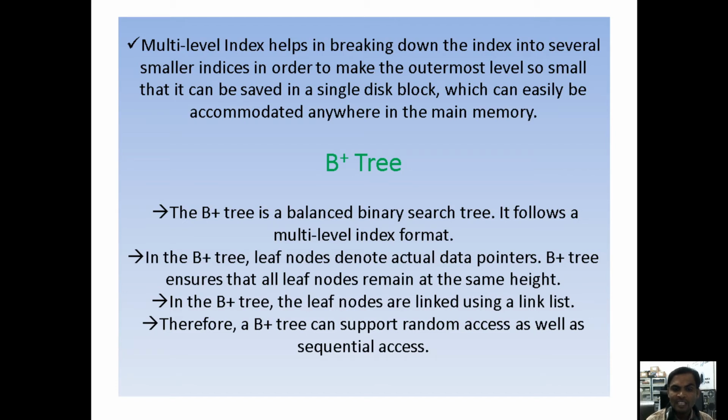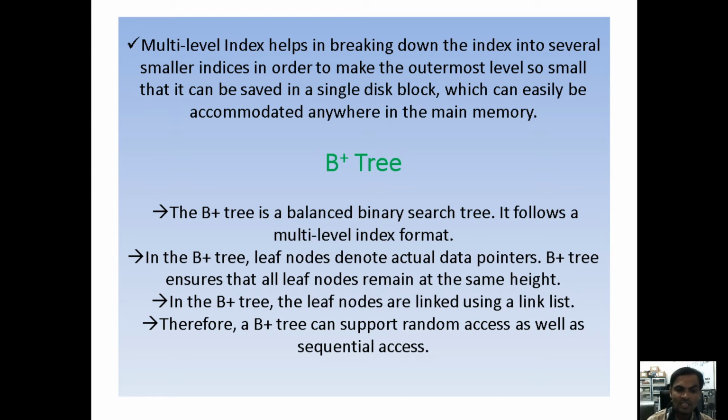If you represent it as a tree, the height of the tree should be the same at the ground level. B plus tree leaf nodes are linked using a linked list; an array is not possible, and only with a linked list can we link the B plus tree. The B plus tree supports random access as well as sequential access. To search the data, we can search sequentially or randomly.